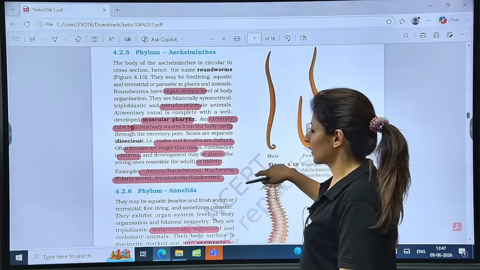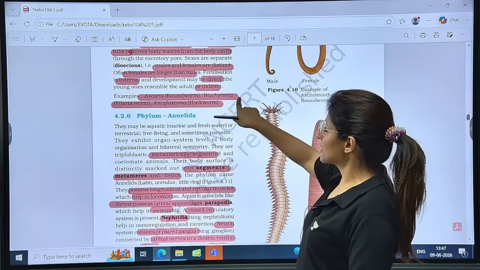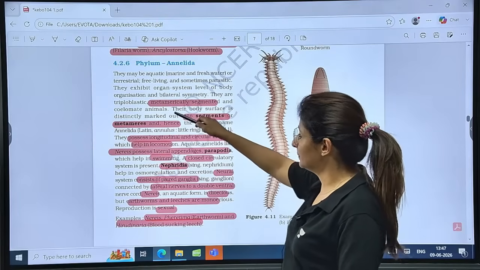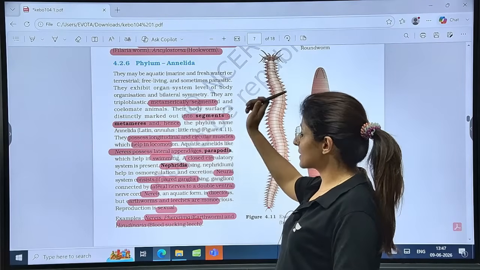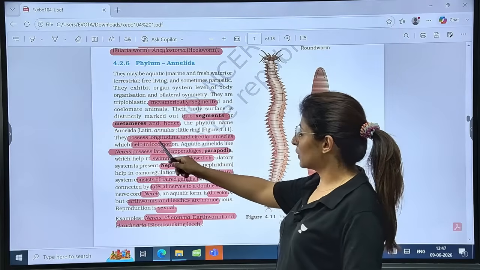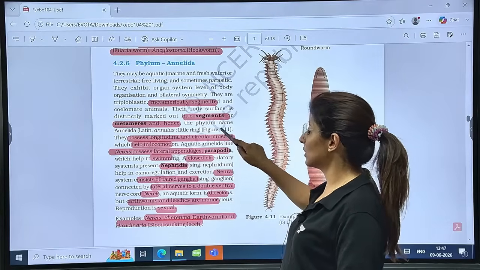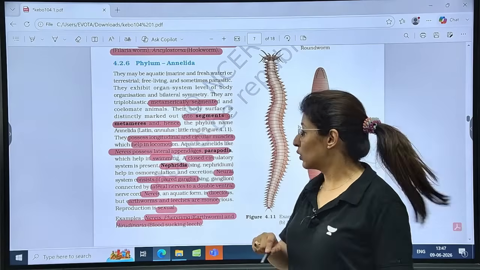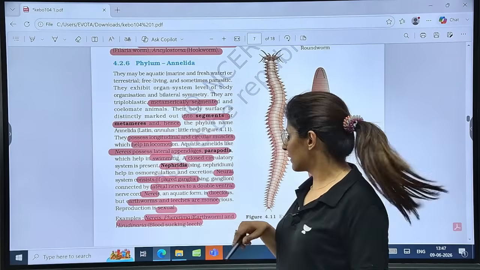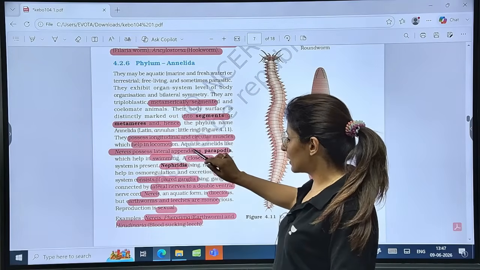Good one. Now see, Ascaris, Wuchereria, and Ancylostoma. Then Annelida: metamerically segmented body, segments known as metameres. The word Annelida comes from annulus. They possess longitudinal and circular muscles which help in locomotion. So first time these longitudinal and circular muscles have come up. They also possess some lateral appendages.